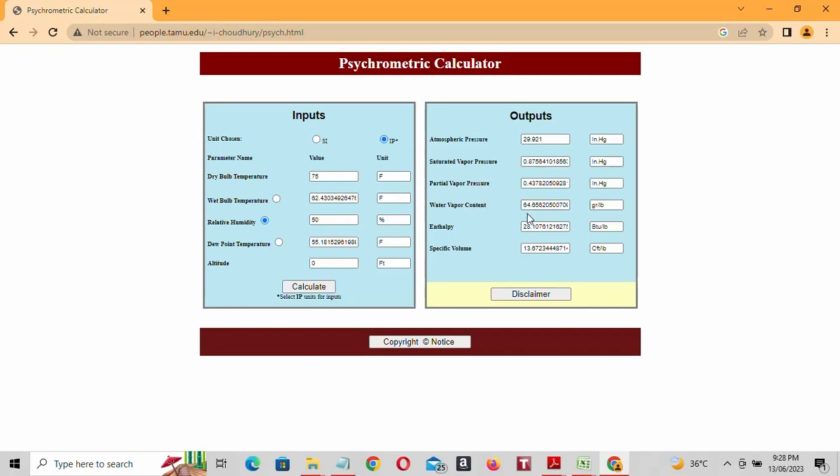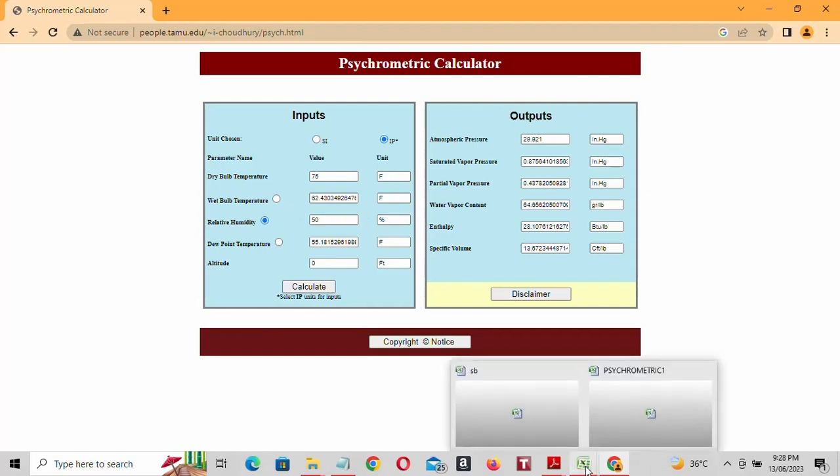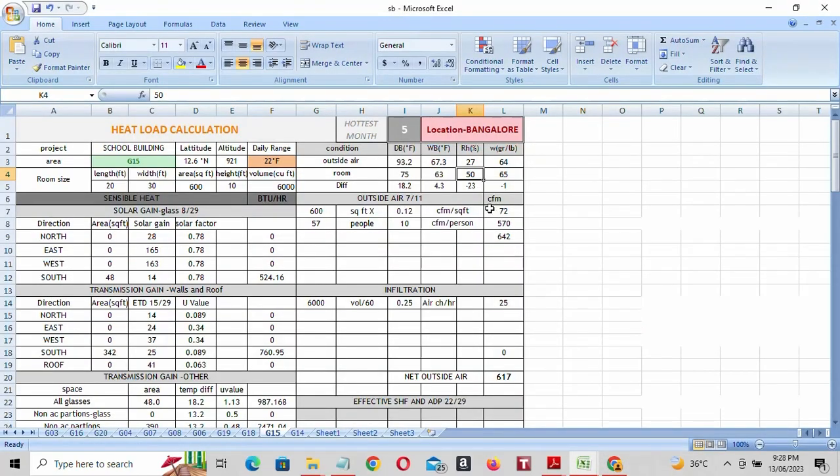Humidity ratio is 64.65, you can take 65. And wet bulb is 62.43, you can take 63. Okay, 65, 63. Difference, you will get this value: 93.2 minus 75, 18.2. These are the values you will get. 64 minus 65, minus 1.